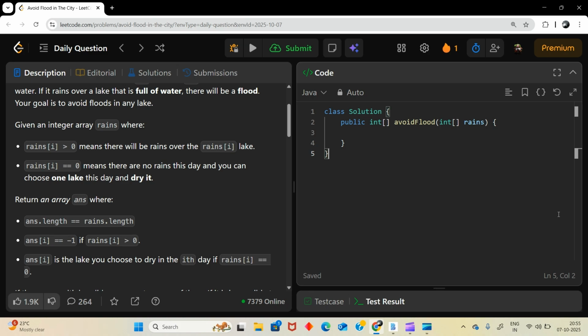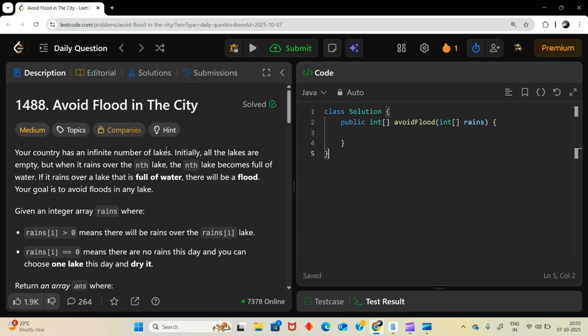Hey Dave, let's start solving today's Leetcode daily challenge question. So the question is avoid flood in the city.